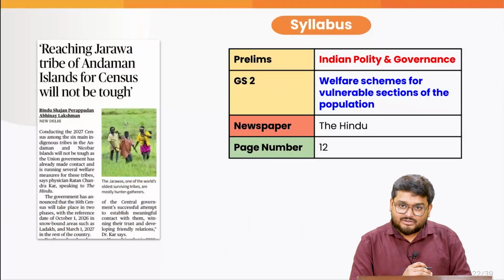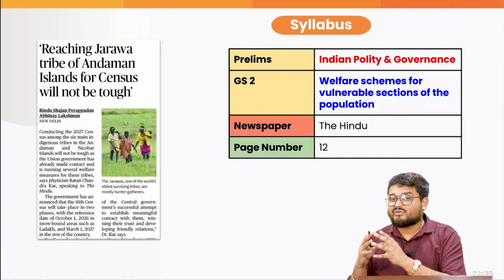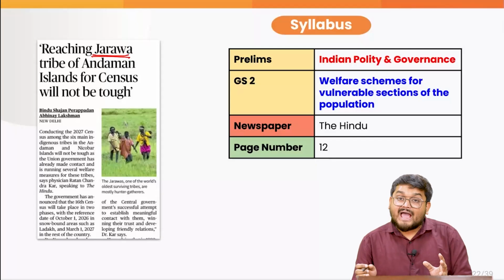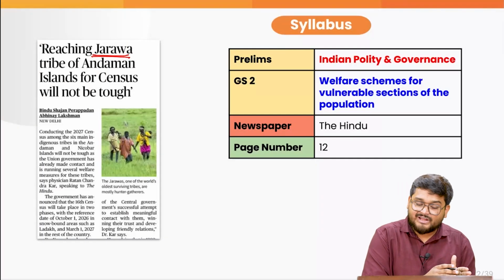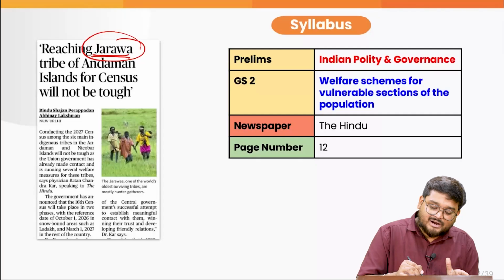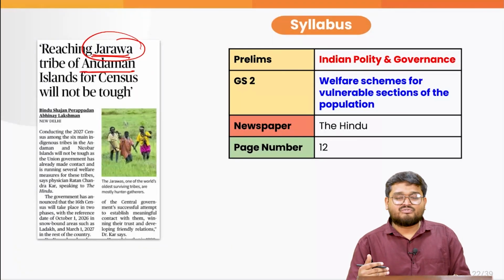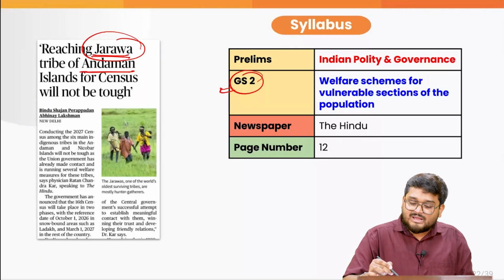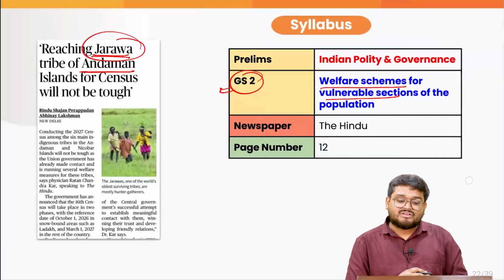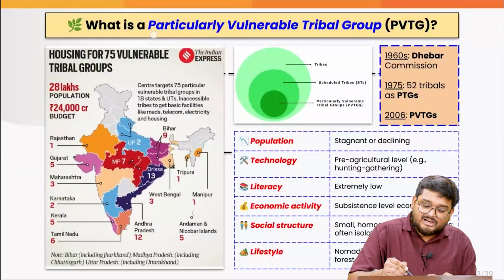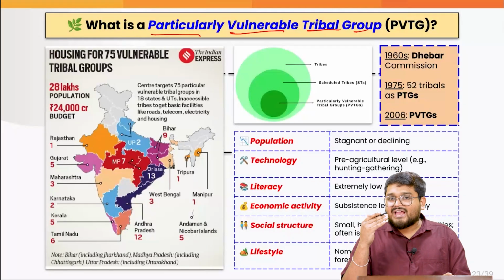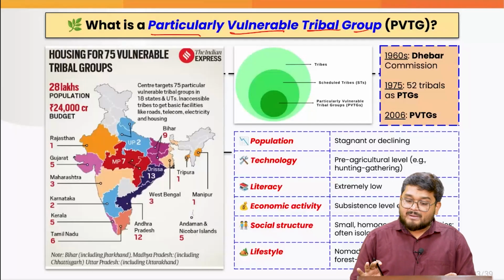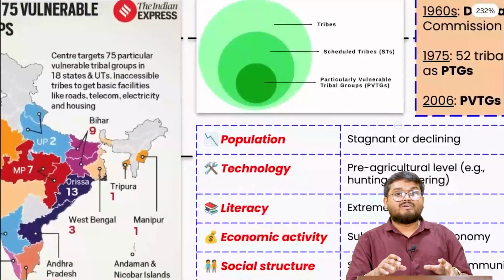According to an eminent expert, the recent census 2027 enumeration should also include the various local tribes and most of the primitive tribes in the country, including the Jarawas from the Andaman Islands. Now this is a perspective we have to talk about from the GS2 topic, that is welfare schemes for the vulnerable sections of the population, because this is where the topic of particularly vulnerable tribal groups comes into picture. Now, in the comments you tell me about the constitutional features related to tribal populations in the country. But you know that they are constitutionally protected when we talk about their rights.